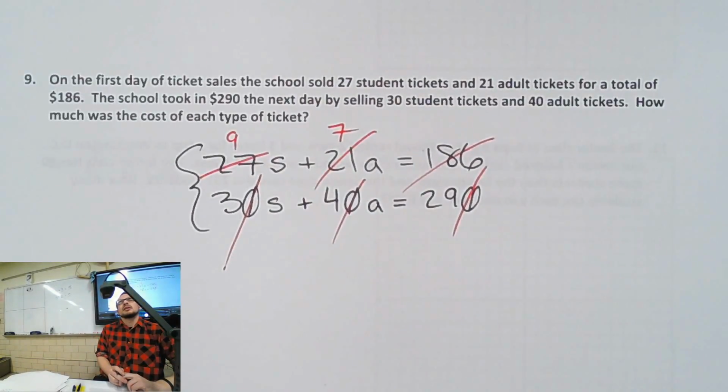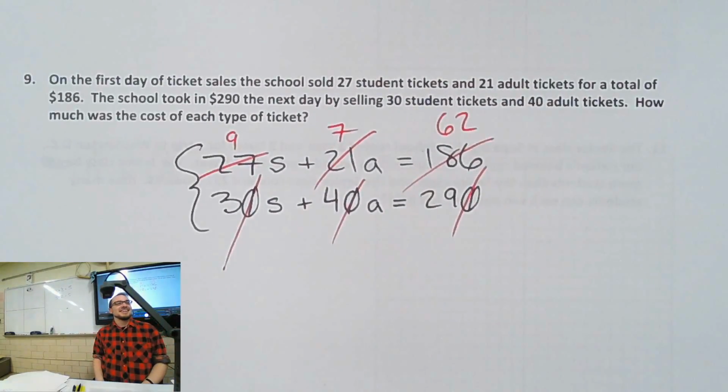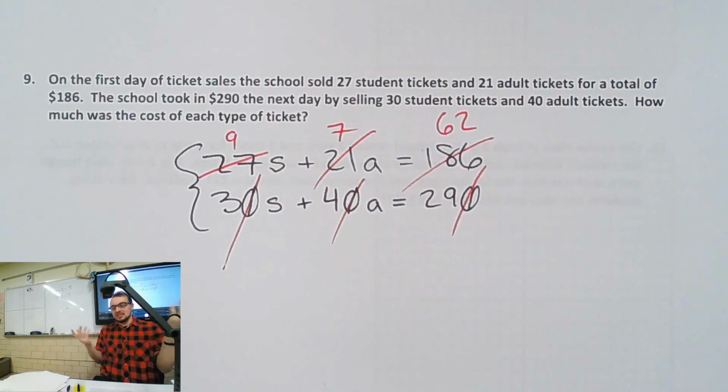What is that? That is disgusting. There's an easier way to do it. You could've just got 180 divided by 3 is 60, 60 divided by 3 is 20, and 6 divided by 3 is 2, so it makes it 62.